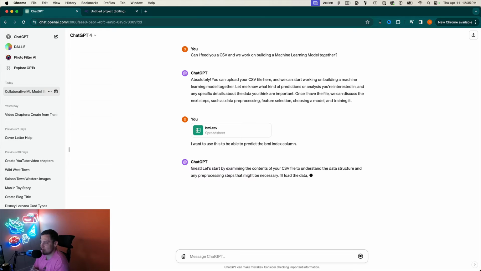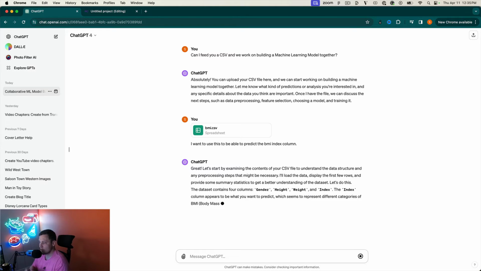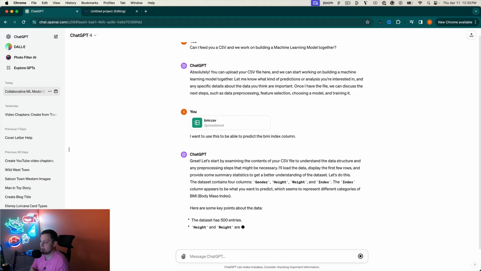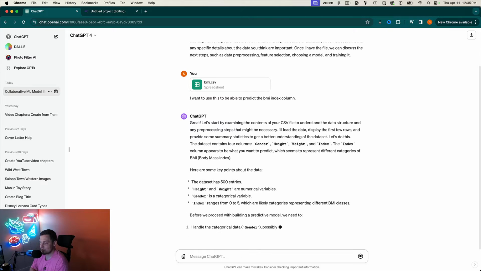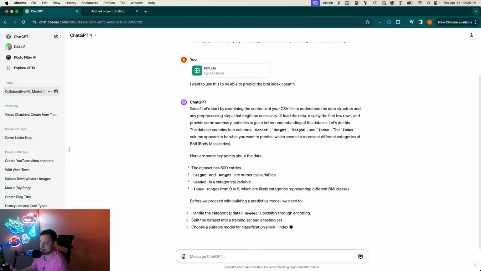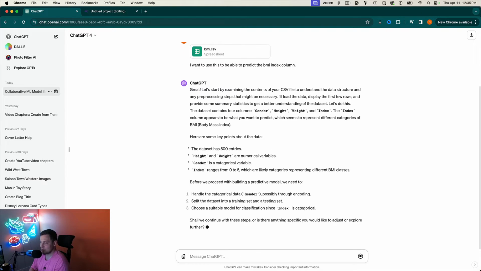So it says, let's start by examining the contents of your CSV file. Load the data, and so on. Okay, so that's great. Similar functionality between ChatGPT and Claude. It can take a look at the CSV and see what's going on there. So you can see we have gender, height, weight, and index. It's telling us the data set has 500 rows, height and weight are numerical, gender's categorical, and index is from 0 to 5, which is pretty cool.